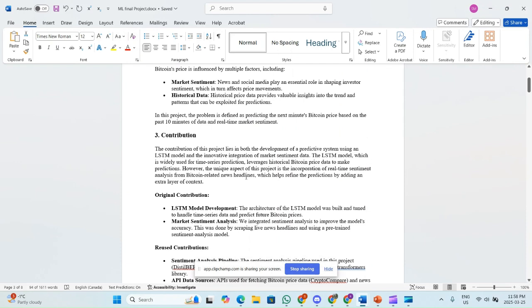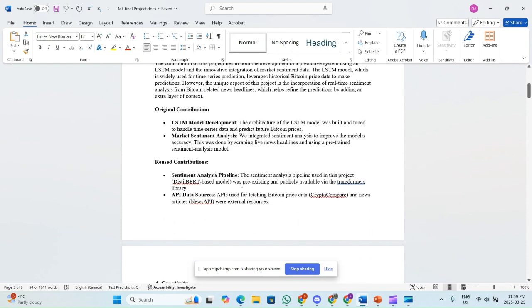The contribution of this project lies in both the development of a predictive system using an LSTM model and the innovative integration of market sentiment data. The LSTM model, which is widely used for time series prediction, leverages historical Bitcoin price data to make predictions. However, the unique aspect of this project is the incorporation of real-time sentiment analysis from Bitcoin-related news headlines, which helps refine the prediction by adding an extra layer of context.